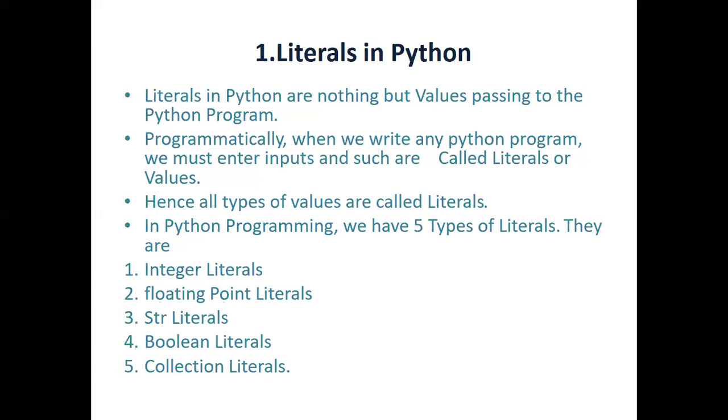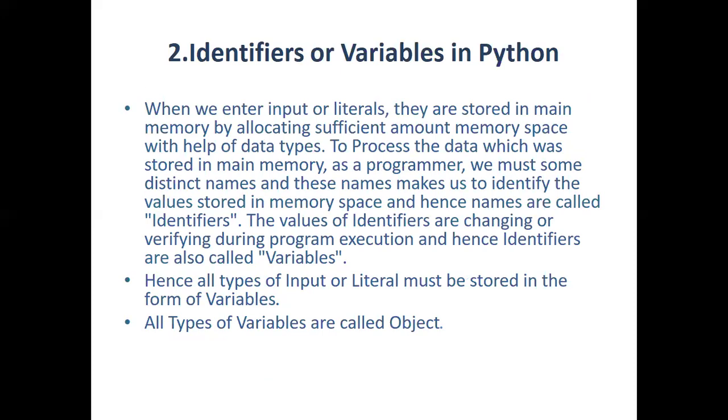Next, we have the identifiers. Literals are the values. Identifiers are what helps us to identify the literal. They are also known as variables. Whenever we make any input of a literal, it is stored in memory by allocating a sufficient amount of memory space with the help of data types.